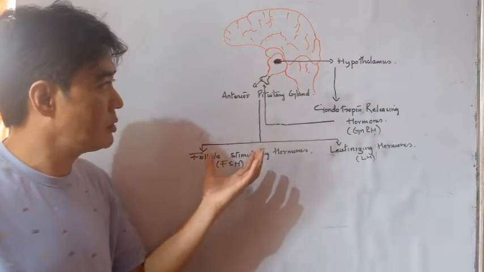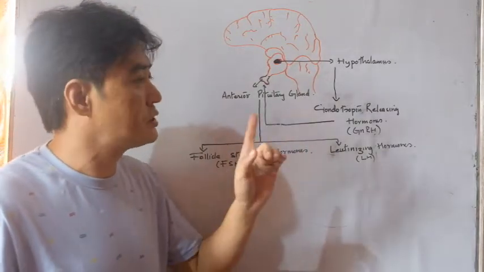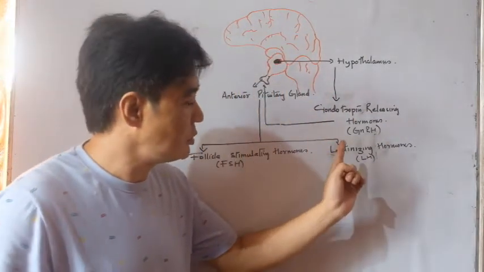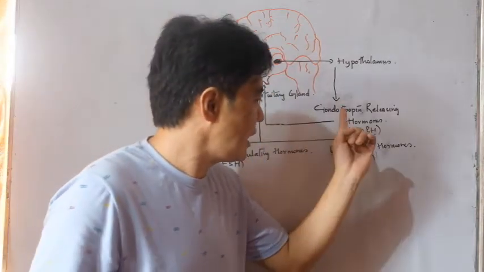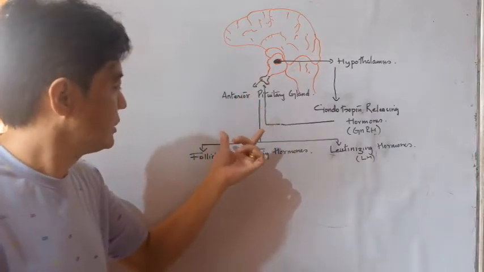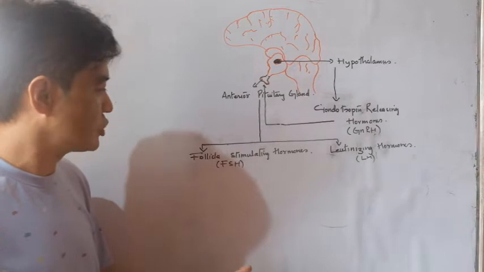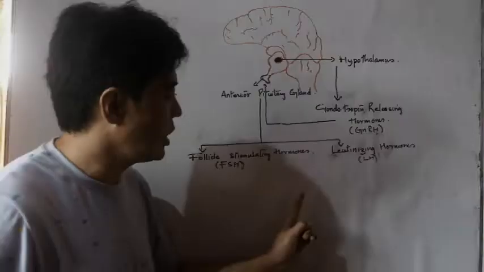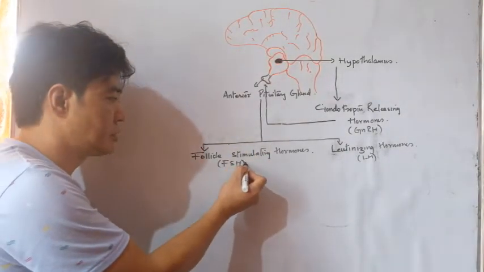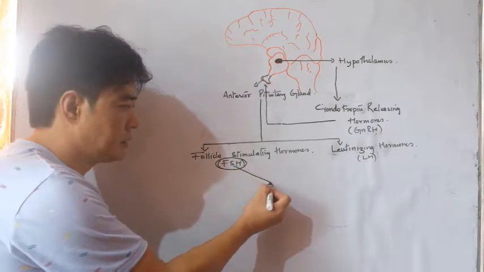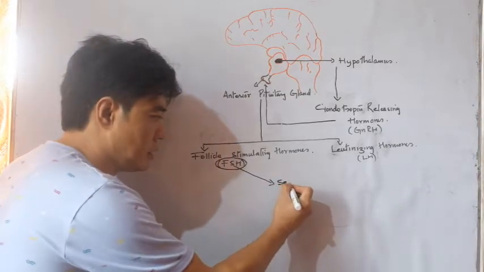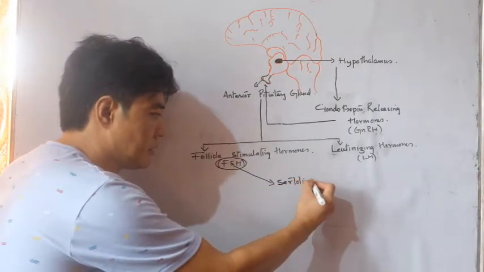So once again I would like to repeat, once the human reaches its puberty stage, the hypothalamus produces GnRH, gonadotropin releasing hormone, which activates the anterior part of pituitary gland. After getting activation, this anterior pituitary gland produces two kinds of tropin hormone. Number one, follicle stimulating hormone and luteinizing hormone. This follicle stimulating hormone targets the supporting cells which is found in testes, that is Sertoli cells.